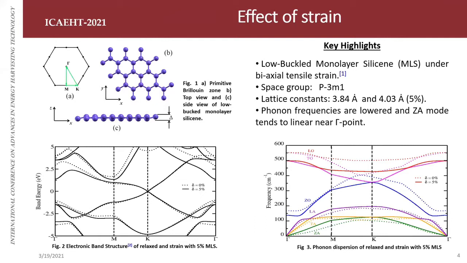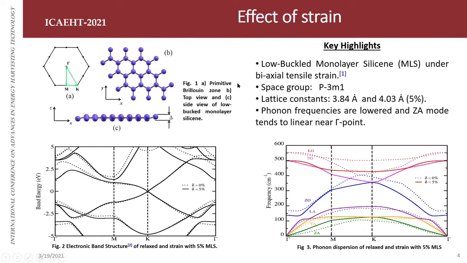Silicene is a silicon counterpart of graphene, where graphene is a planar structure that allows very high electrical conductivity and very high thermal conductivity also. But silicene and germanene in the same group have lesser thermal conductivity because of the buckling structure. You may see in figure 1C that there is a buckling; they are not exactly planar. So we have applied strain in silicene in this analysis.